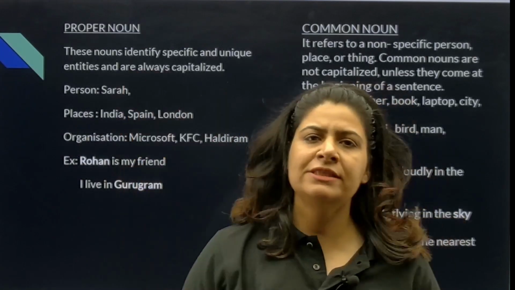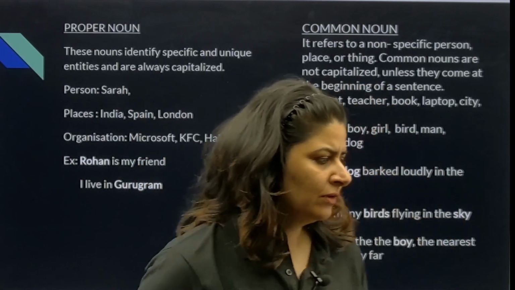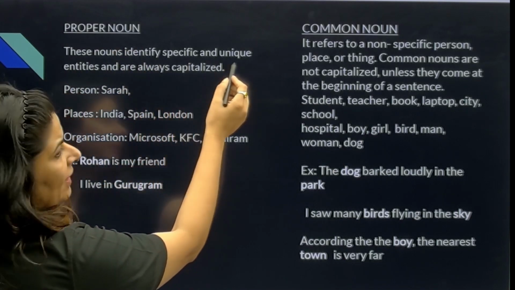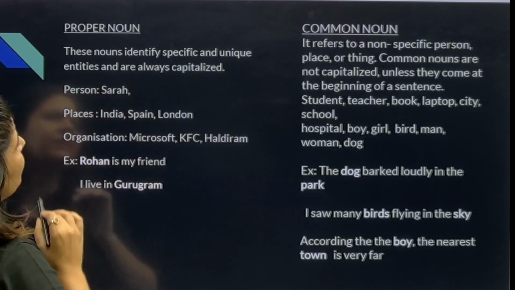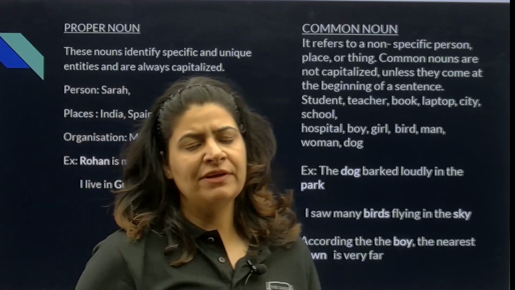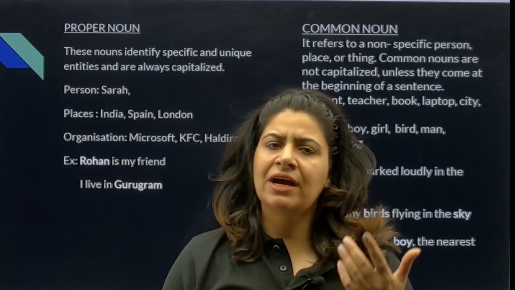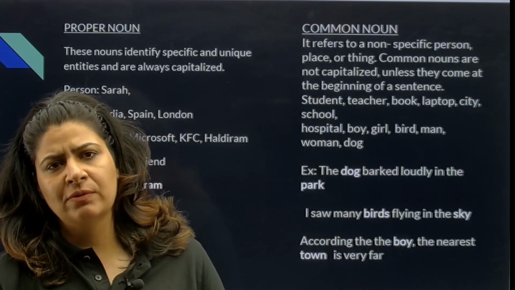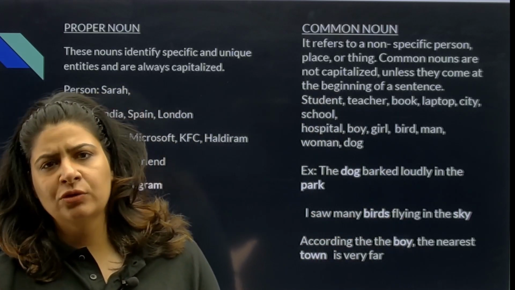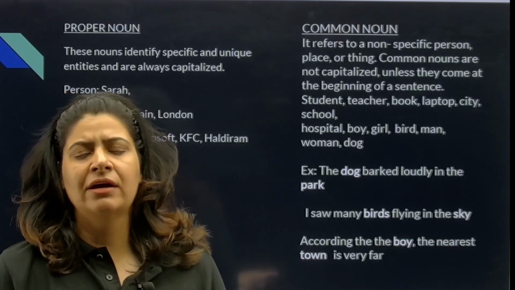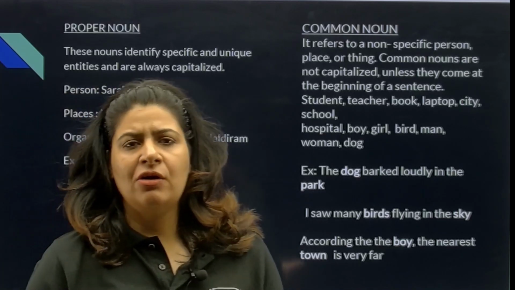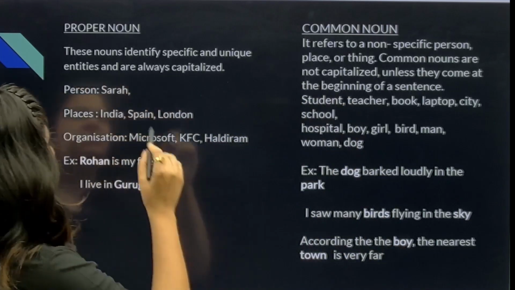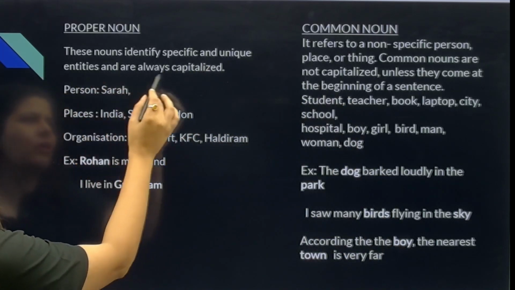So the first type is proper noun. These nouns identify specific and unique entities and are always capitalized. ये specific होते हैं, they are unique, they are one in number. So all the 7 wonders of the world like Taj Mahal, Qutub Minar, Eiffel Tower, and the Leaning Tower of Pisa, all these are proper nouns.